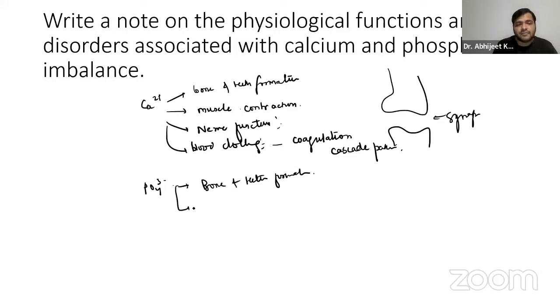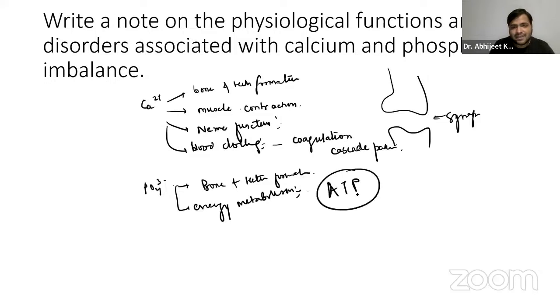We also have, yes, it is used in energy metabolism, guys. It is a critical component of adenosine triphosphate, ATP. That is the phosphate, right? You already know it's the energy currency of the cell.